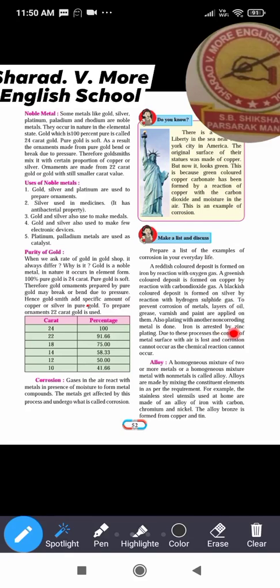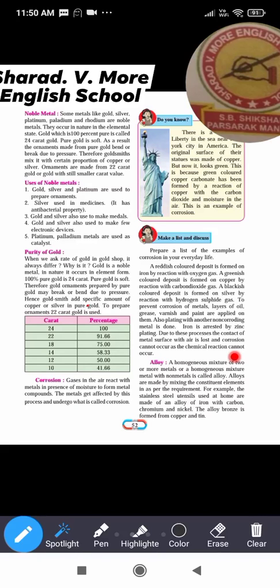Iron is protected by zinc plating. So to prevent the rusting of iron, zinc plating is done on iron objects. Due to this process, the contact of the metal surface with air is lost and corrosion cannot occur as chemical reactions cannot occur.